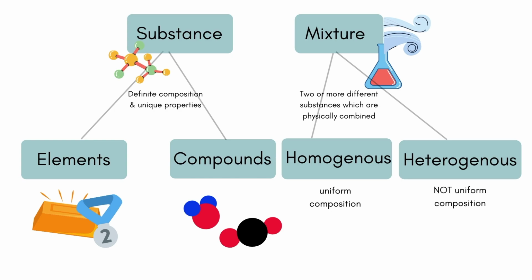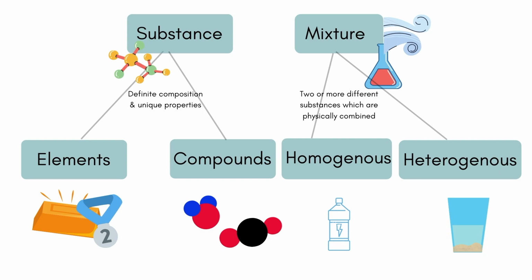Where would sand water and Gatorade go? That's right, sand water would be a heterogeneous mixture since it's composed of many different substances and not chemically combined and not uniform throughout. Gatorade would be a homogeneous mixture since it's composed of many substances, but it looks very uniform throughout.